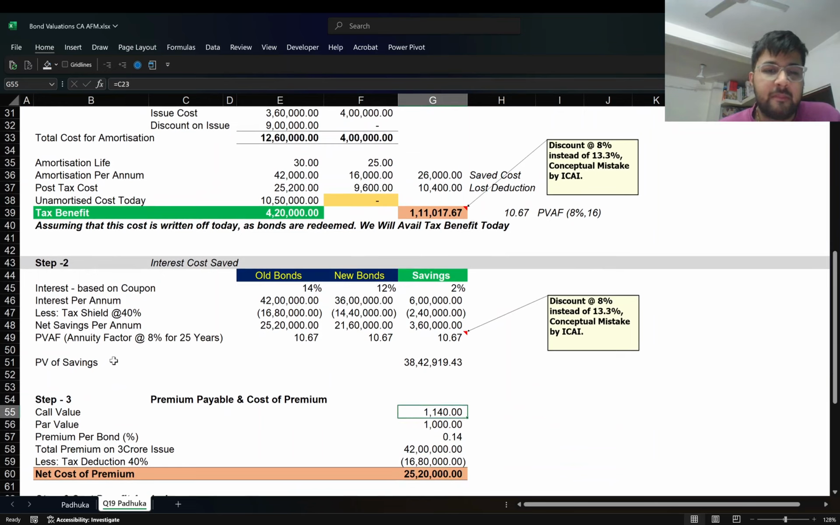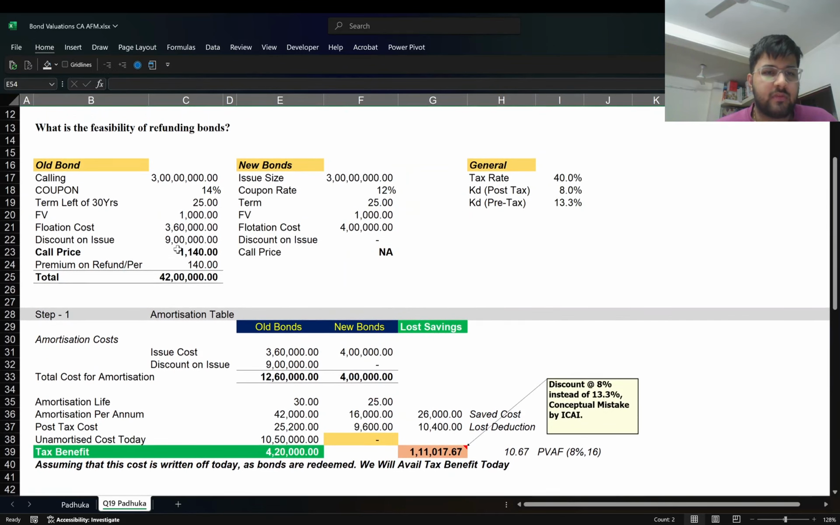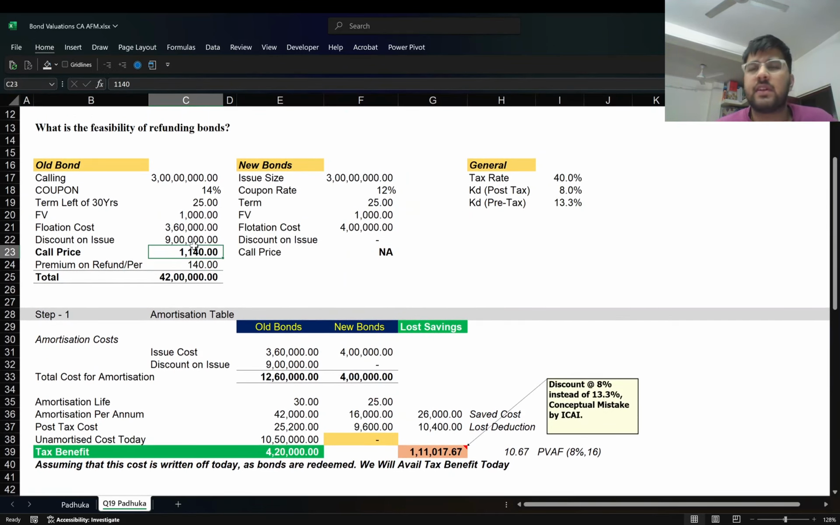The premium payable on the bond, we've already calculated in the first part when writing down the information, when the call price was given as 1140. So premium per issue would be just what is above the par value, that is 1140 minus 1000, and then you do 3 crores outstanding issue divided by 1000 per issue. That gives you the number of outstanding bonds. The premium paid, 140 times that, gives you 42 lakh of premium payable.